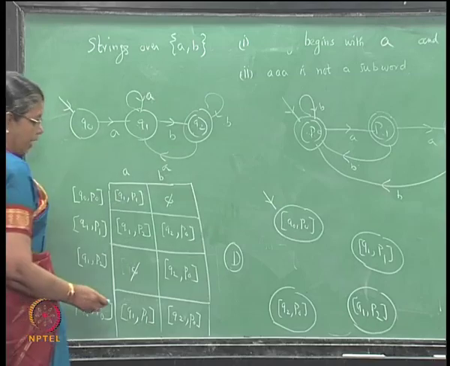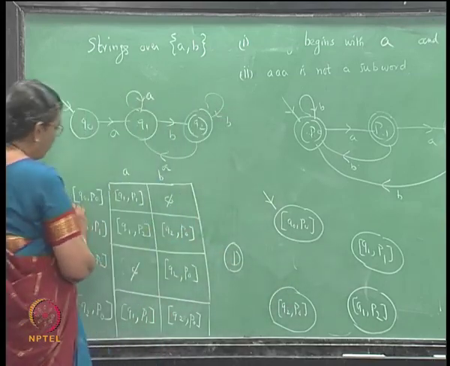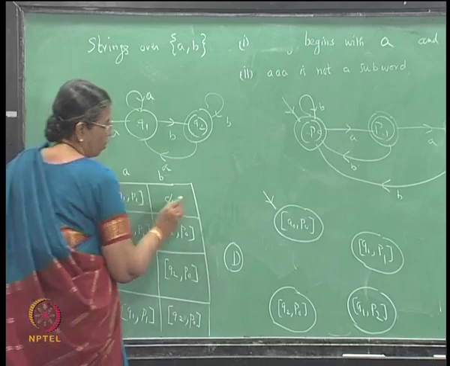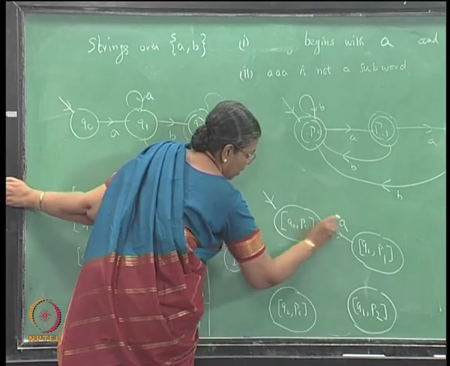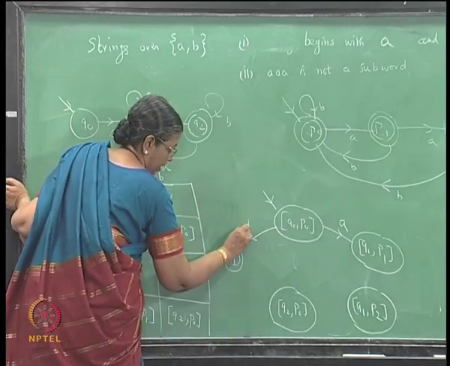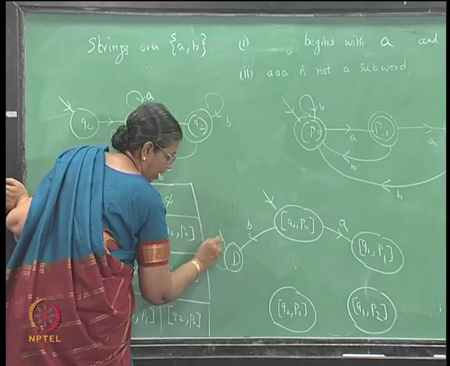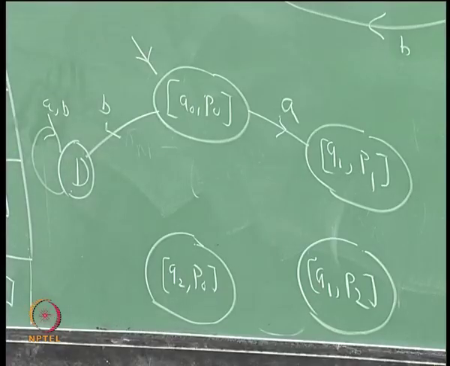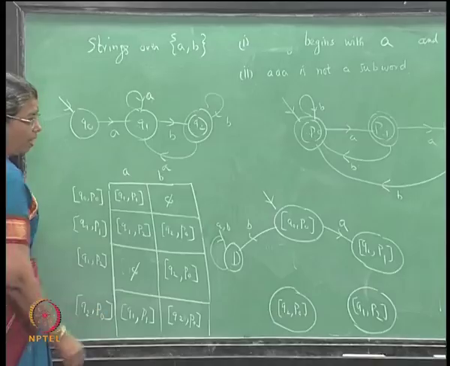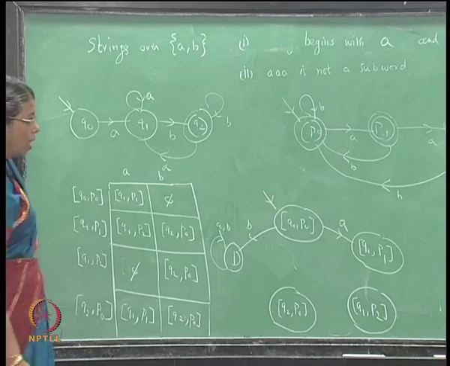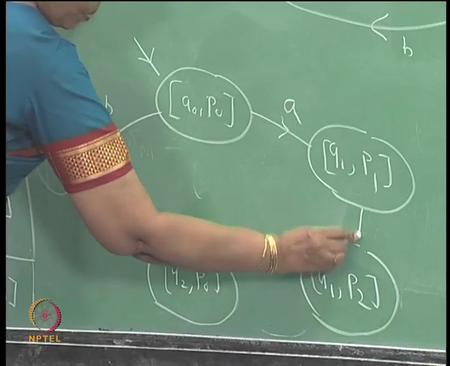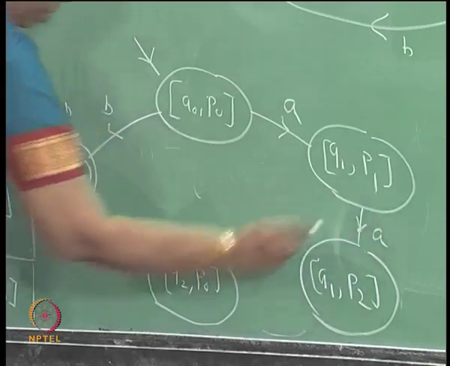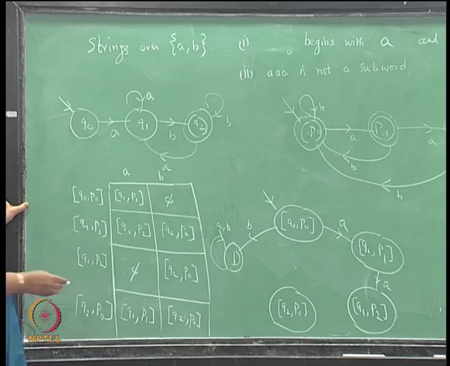So, marking the transitions from Q naught P naught, if you get a you go to Q1 P1, if you get a B you go to the dead state, then from the dead state if you get a B you go to the dead state. That may be denoted as phi phi phi in another row if you want. Now, from Q1 P1 if you get a you go to Q1 P2, if you get a B you go to Q2 P naught.